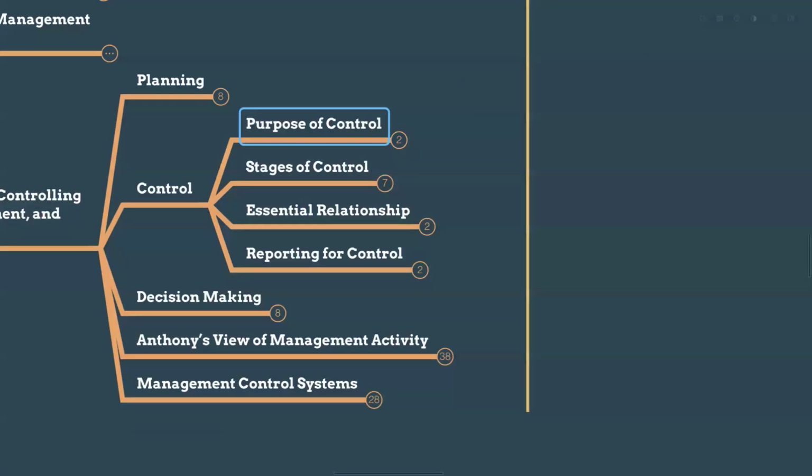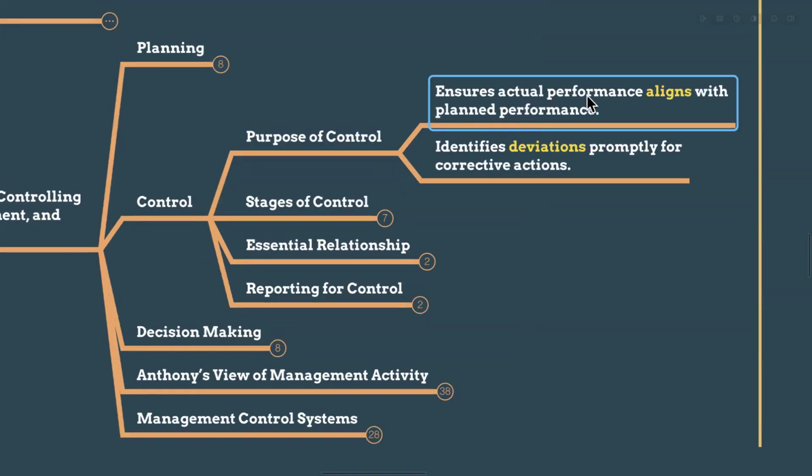And controlling means you have planned, you have organized, allocated the resources, you have led, right? You have given proper leading guidance. Now it's time to control. Control means, initially I have planned, I have organized, I have led them. Now, what did you achieve? Did you achieve our planning? What is your feedback? The purpose of control is to ensure the actual performance aligns with the planned performance, what has actually happened aligns with the prior planned objectives, right? So identify the deviations and take corrective actions. That is the purpose of control.